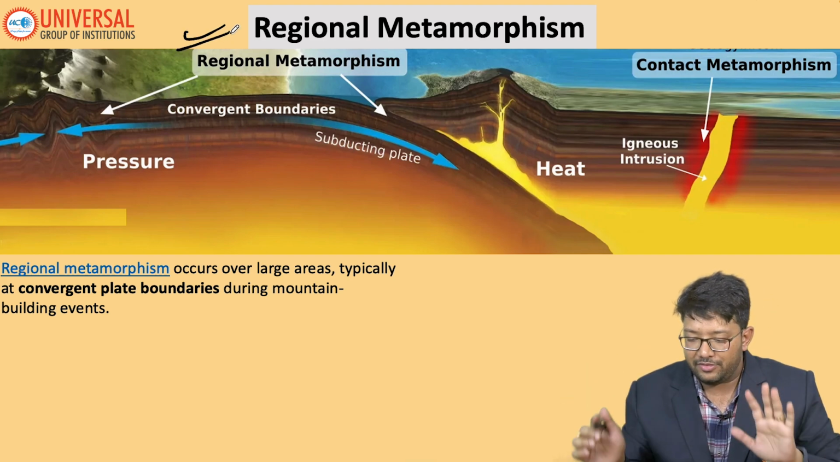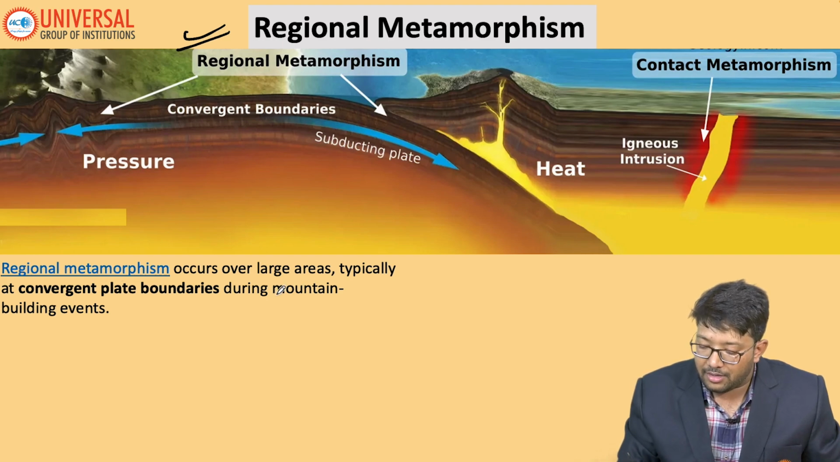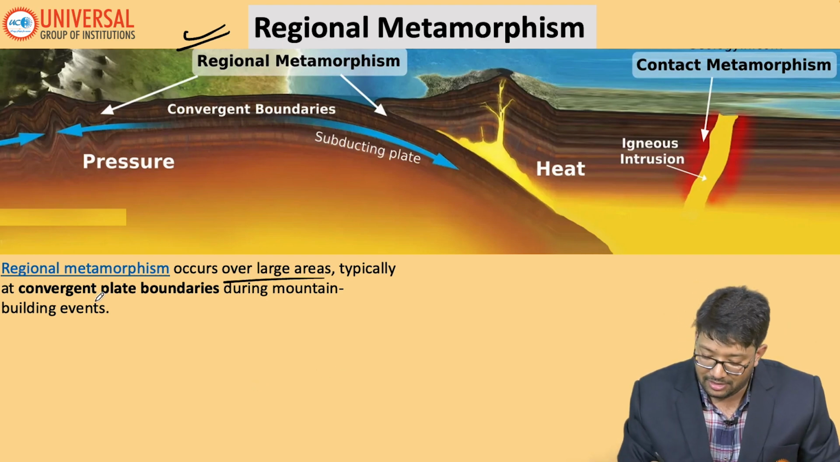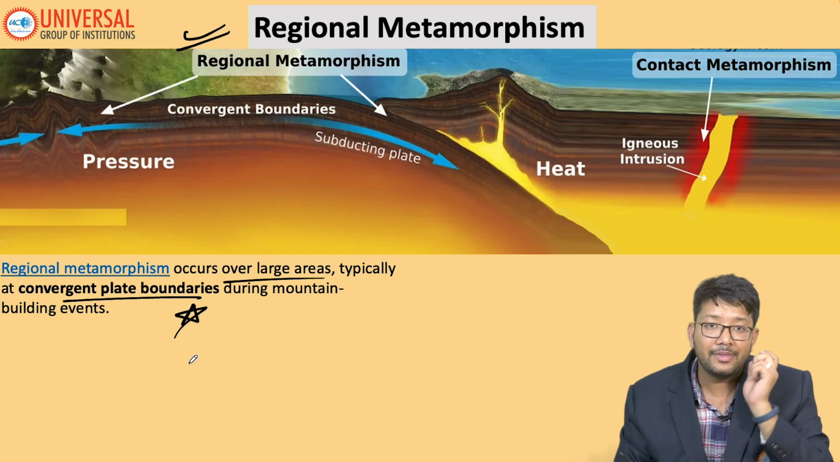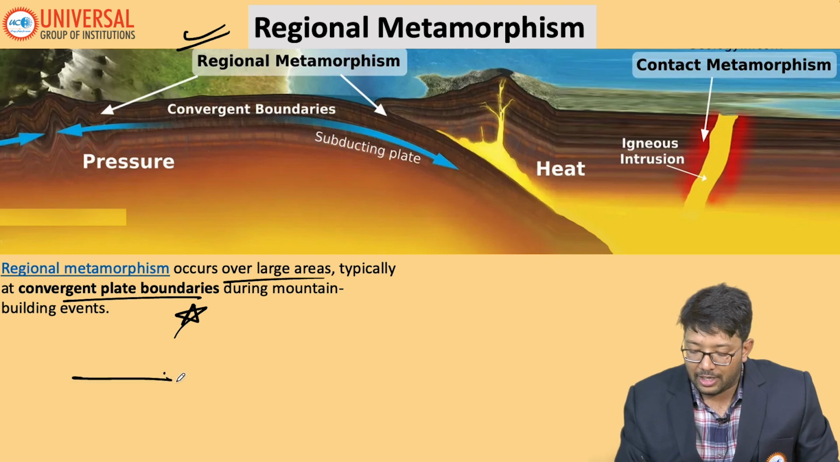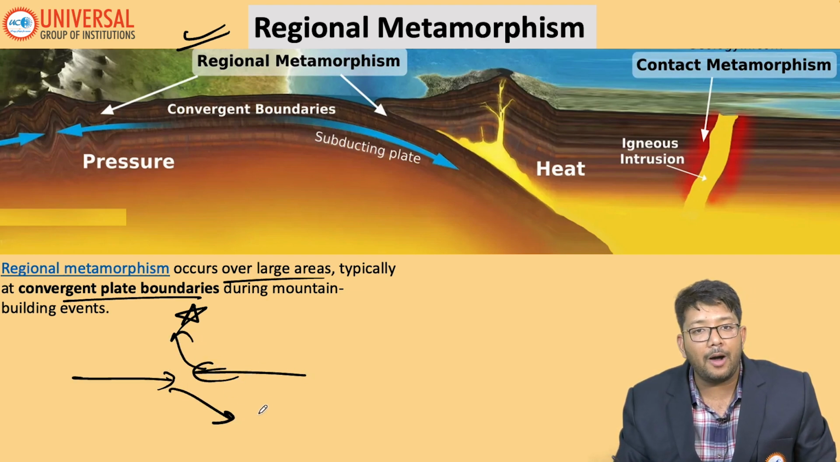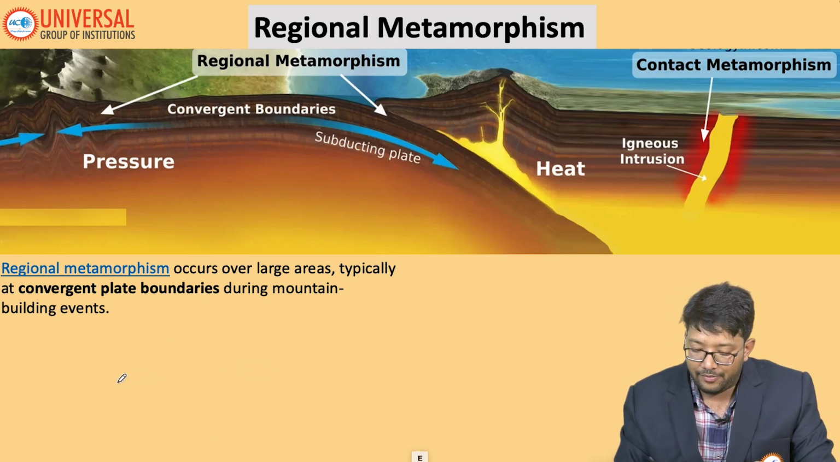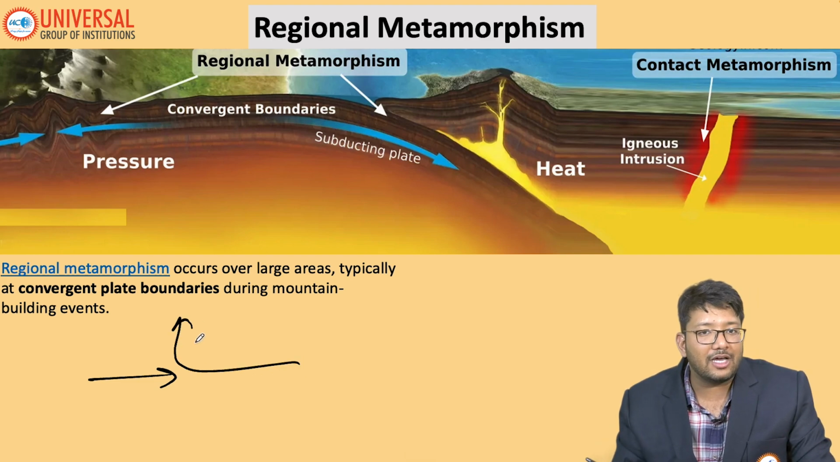Simple. Regional metamorphism means it will occur over large areas, typically at convergent plate boundaries. This is very important. You have to remember. Whenever mountain building is happening, how do mountains build? Two convergent boundaries are colliding. One plate will go down, one plate will go up. Why is this going down? Because of the high density. This is going up because of the low density. Now this is how our mountains are formed.